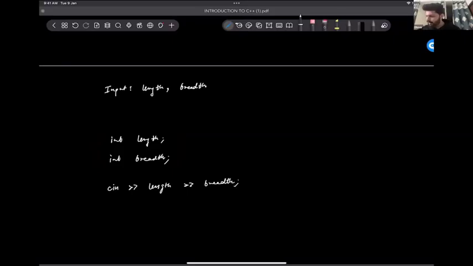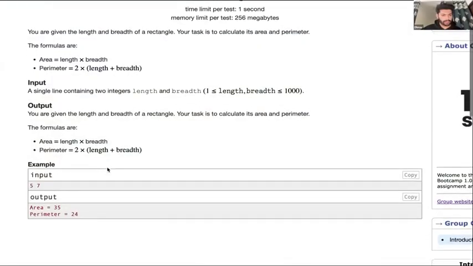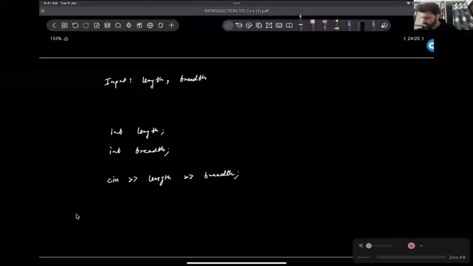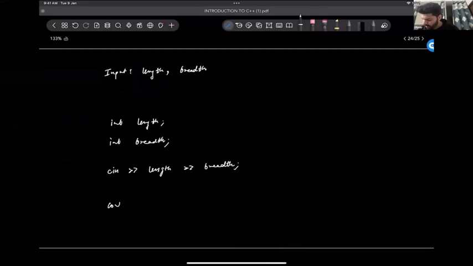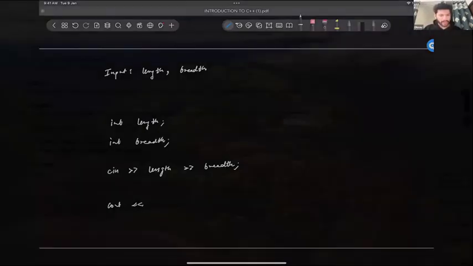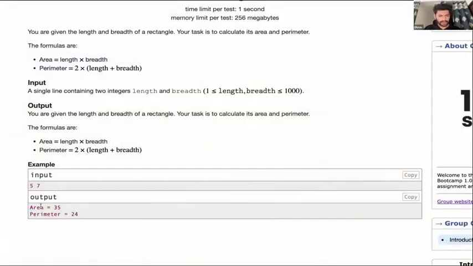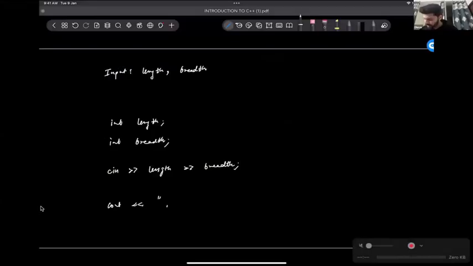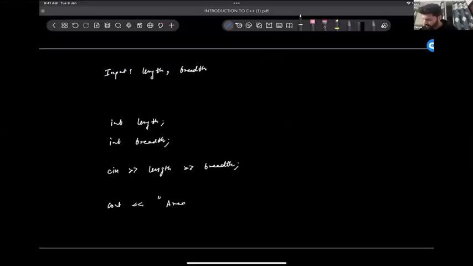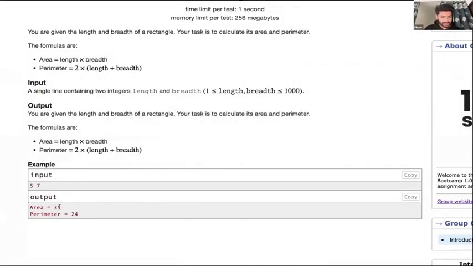Okay. Input is done. Next task is to print. What do we have to print? We have to print area and perimeter. So we can do cout. First we have to match this text, so we write area equal to, then to find the area, we have to use this formula.